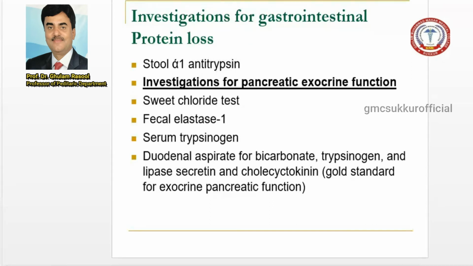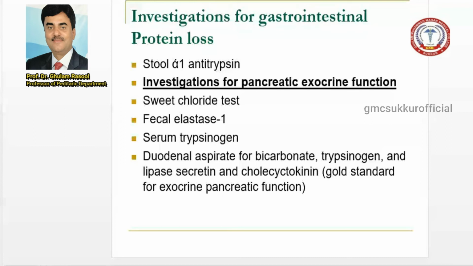Another test you can advise in cystic fibrosis is the delta F508, because when you suspect a child presenting with cystic fibrosis, you can advise the test called delta F508 or the sweat chloride test.